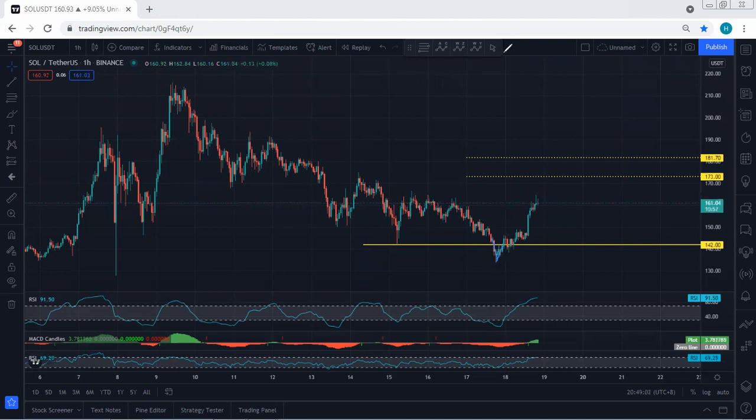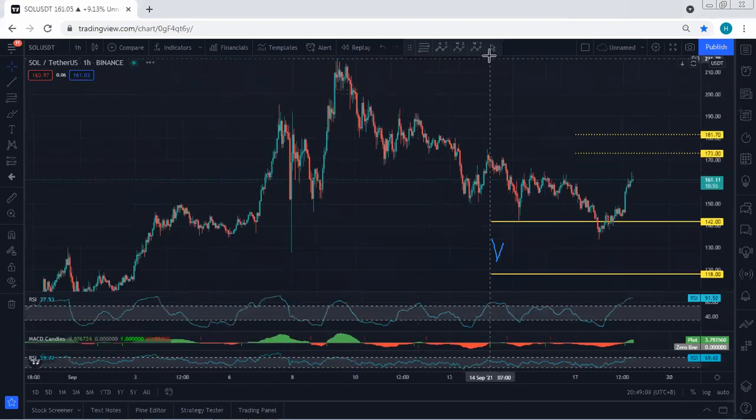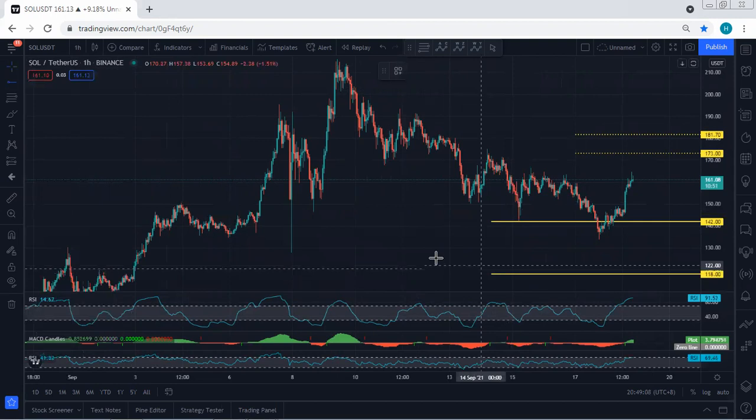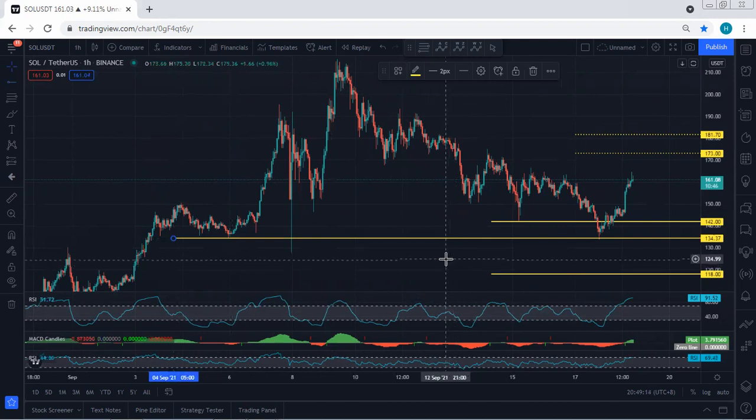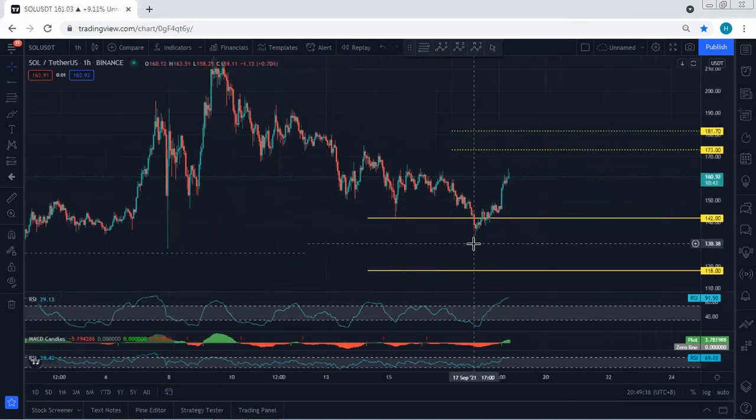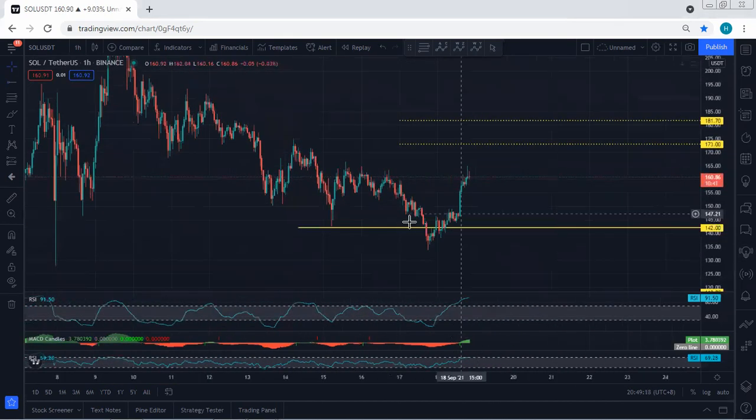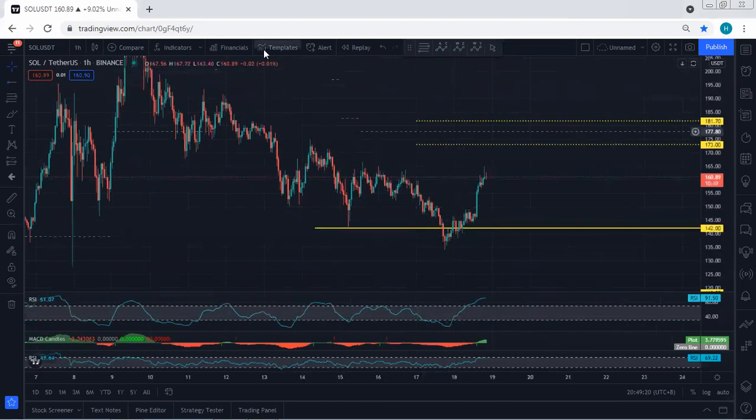One thing I didn't add in my last analysis: if we put our line here, after the breakout of 142, we still have one more support, which is somewhere around 134. Anyway, when we see this reversal, we had an opportunity when the price reversed and returned above 142. We could look for buy either from here or from here.